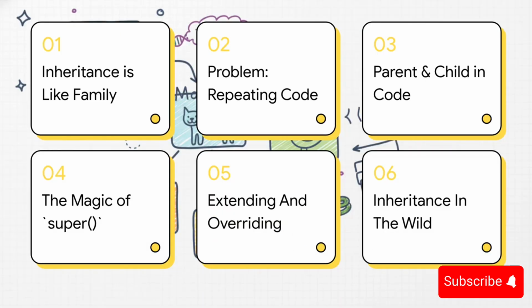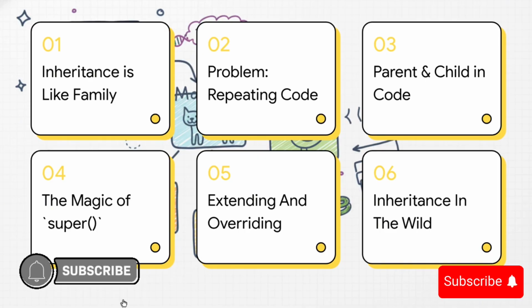So here's what we're going to cover. First, we'll start with an analogy that everybody gets: family. Then we'll look at the big problem that inheritance actually solves. After that, we'll jump into the code and see how to write it. We'll unlock the magic of a little function called super. And finally, we'll see how you can make your classes unique and where this stuff shows up in the real world.